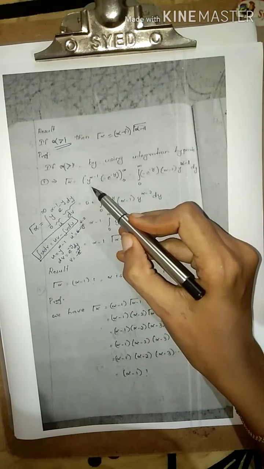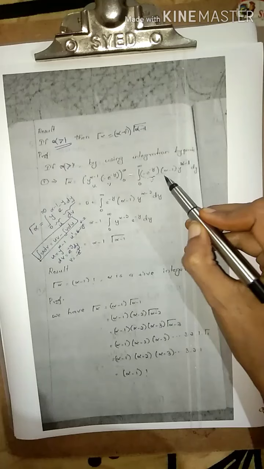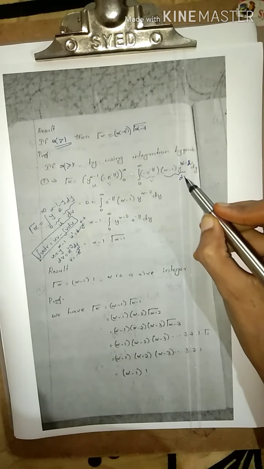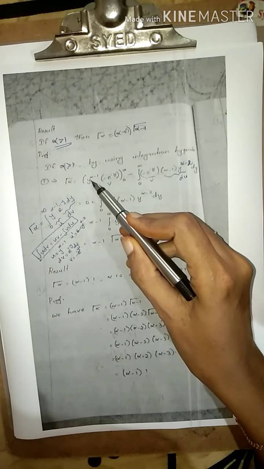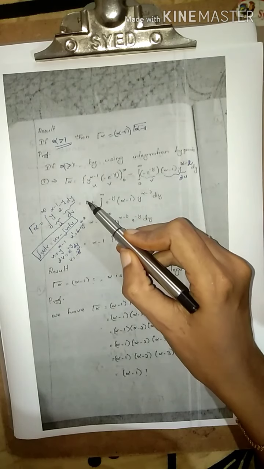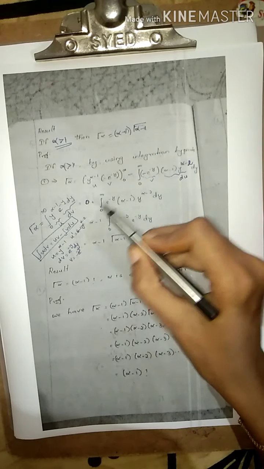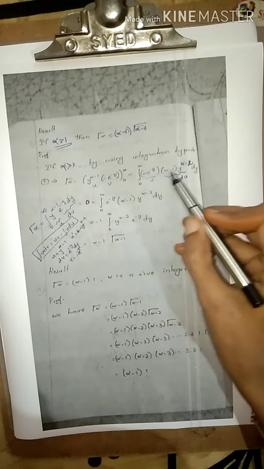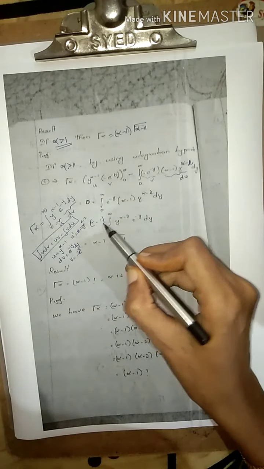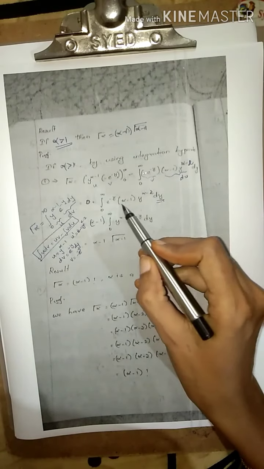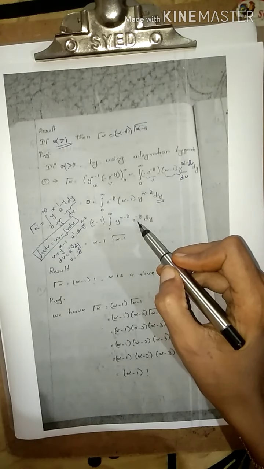Here you can substitute: uv minus the integral from 0 to infinity of v du. Substitute everything. The first term will be the upper limit minus the lower limit. The upper limit will be infinity, and this will be 0, so totally you can put 0 here. Then minus the integral, and since one minus is already there, it becomes plus the integral from 0 to infinity of e power minus y times alpha minus 1 times y power alpha minus 2 dy. Now you can take alpha minus 1 outside, because this integral is with respect to y, so it is a constant. The integral from 0 to infinity remaining is y power alpha minus 2 into e power minus y dy.